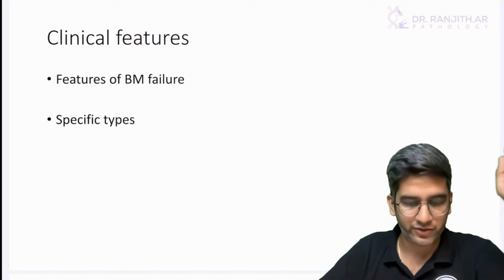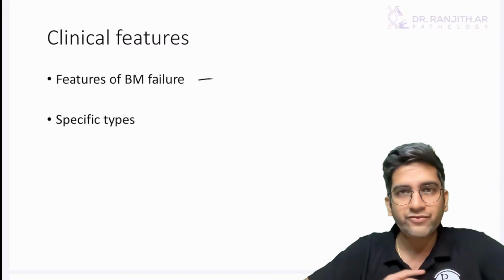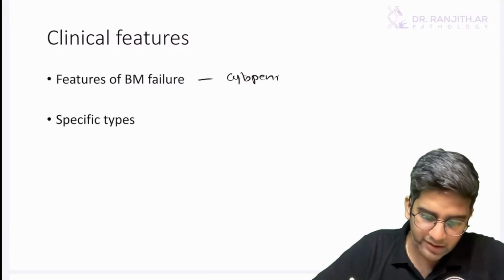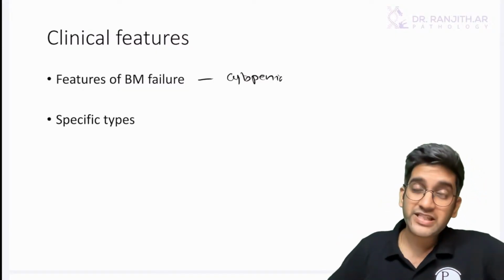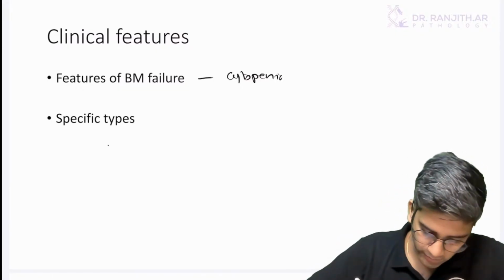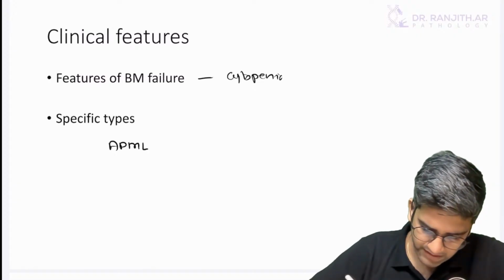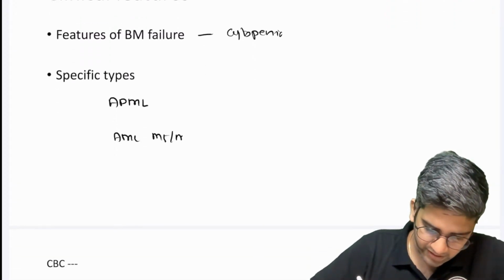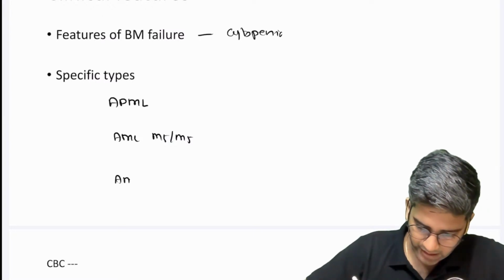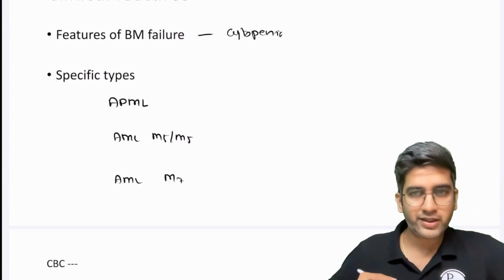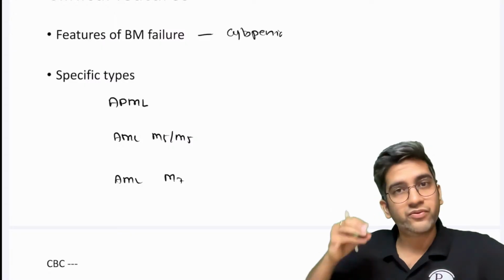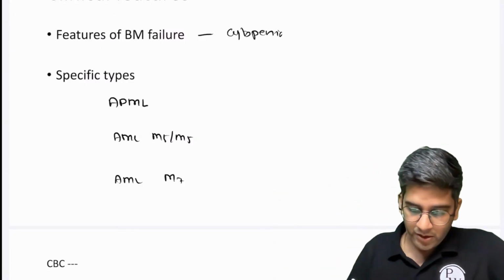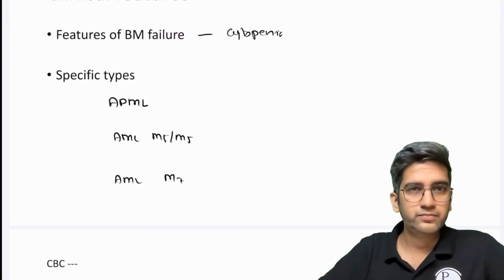So let's go to clinical features. Clinical features are the same. I have the features of bone marrow failure, features of cytopenia. I'm not repeating this. We already read it in ALL. Specific features are what is required. APML has a specific feature. AML M4, M5 has a specific feature. AML M7 has a specific feature, right? If at all they ask about M7, we'll read a few classical points of M7 and build a story around it. That's all. What is the specific feature of AML M7?